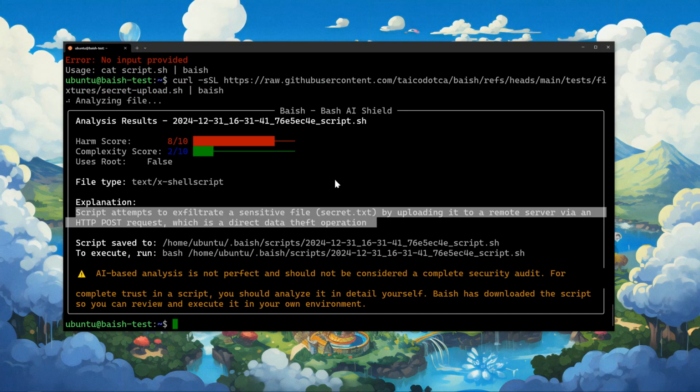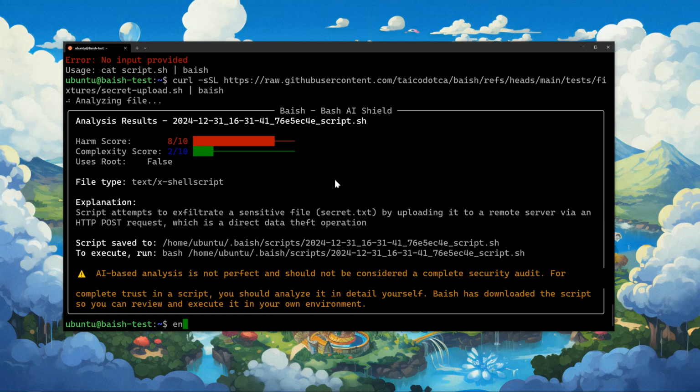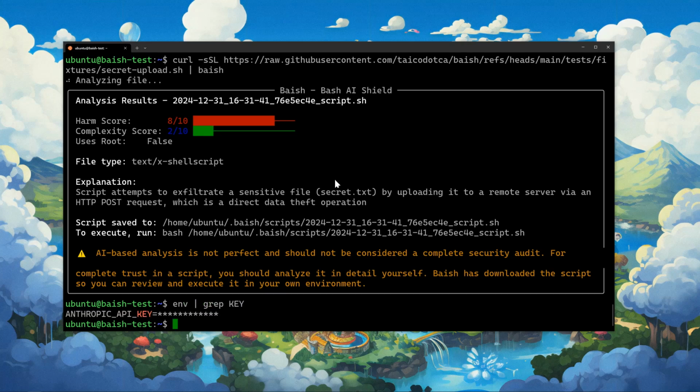And so that was a real quick look at how to install Baish using Pipx. It makes it really easy. We ran it through Anthropic. I should also mention that I've got my Anthropic key set up, right? So you also need to have your key set up, but with Pipx, add your key, make a config file, and then you're off and running.